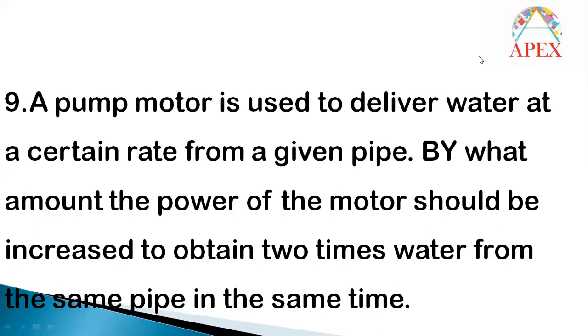The question is very easy to understand. For example, within 1 hour, if you are getting 1000 liters of water, or 1000 kg of water, through the pipe, and you want to get double the water, 2000 liters, within the same time. Initially, in 1 hour we can get 1000 liters through the pump. And within the same 1 hour, to get 2000 liters, that means we have to increase the power by 2 times.